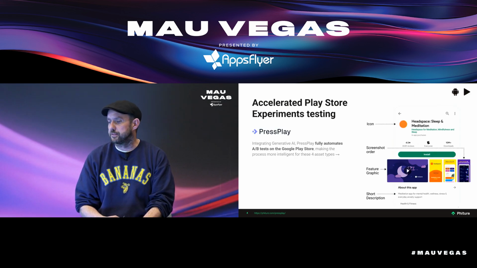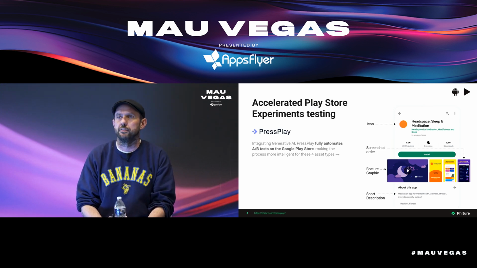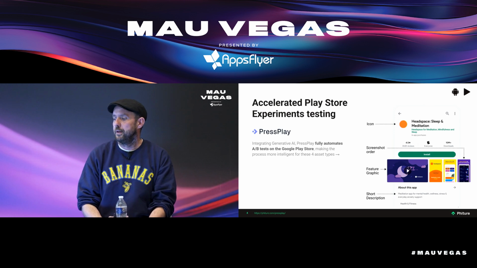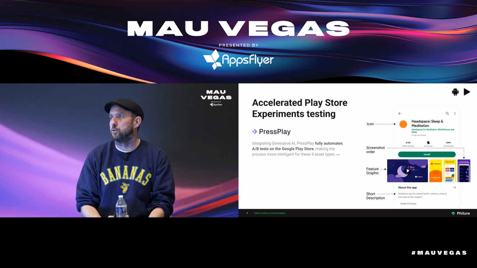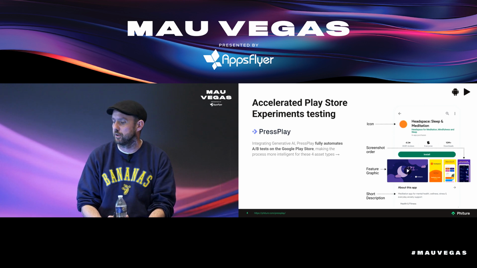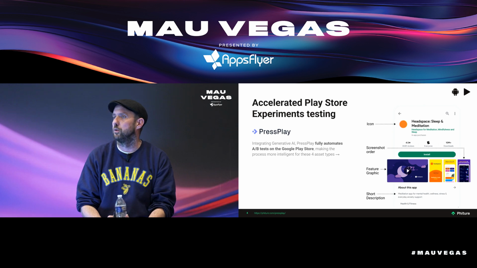So what it is, basically, is accelerated Play Store experiment testing. Within the Google Play console, you can set up store listing experiments, and you can basically test the icon, short descriptions, feature graphics. You can test your screenshots. And we developed a technology to automate all of that with the help of generative AI. So what we can touch is, for example, with Gen AI icon tests, feature graphic tests, and the short description in many different localizations. And we can also A/B test the order of the screenshots. And we'll go into each of these in a second.